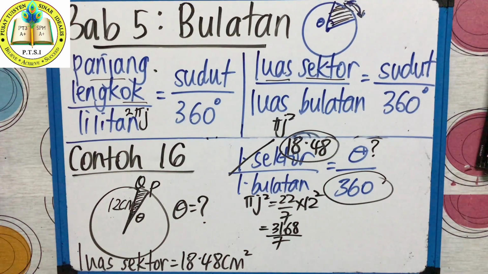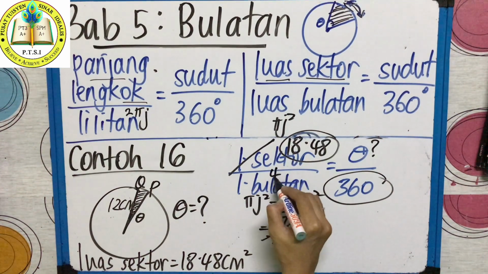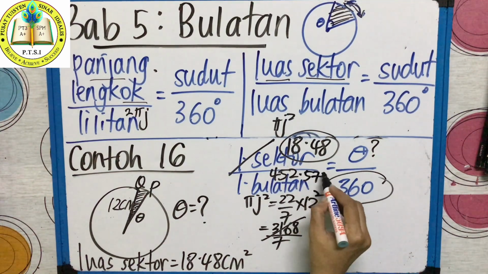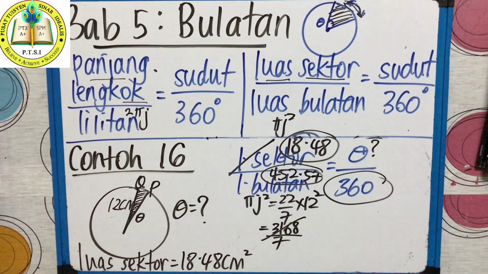You can give it in point form also, but the point form is quite long, right? 452.57. So you can write that also. You can either leave it in pecahan or write 452.57. Kamu dapat jawapan panjang, but after the point teacher just takes 2 numbers. So yang ini adalah luas bulatan.